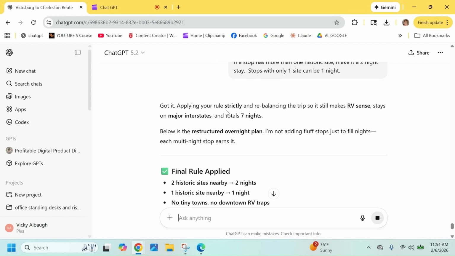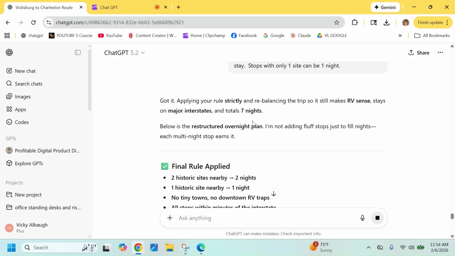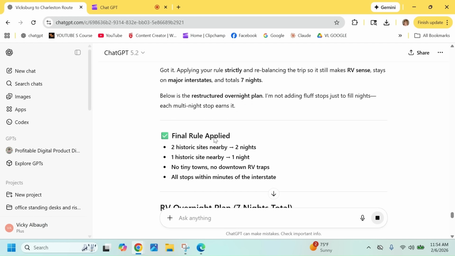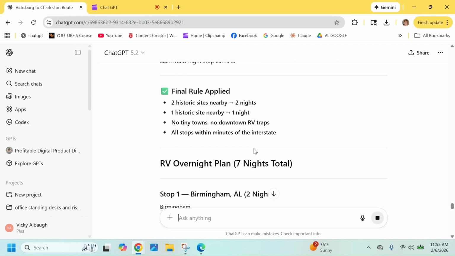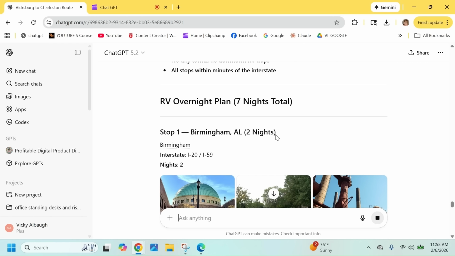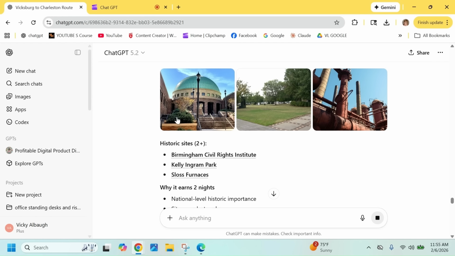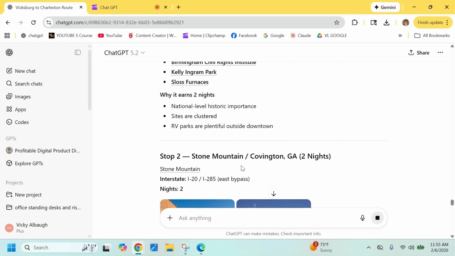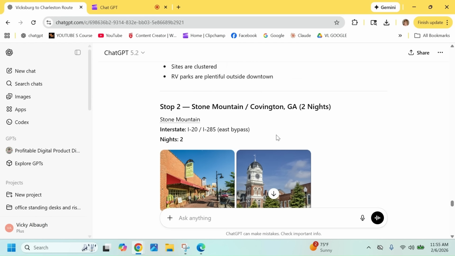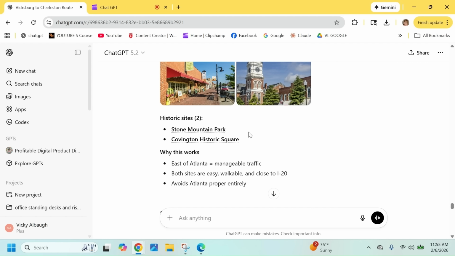So now they're applying your rules strictly and rebalancing the trip, so it'll make RV sense. Okay, where it stays on major interstates, and the total is 7 nights. Okay, so the rule ends up being 2 nights for 2 sites nearby, and so on. So it has us stopping first in Birmingham, Alabama, 2 nights because there's 3 things to see. Stop 2, Covington, Georgia. It has 2 nights because it has Stone Mountain Park, Covington Historic Square.